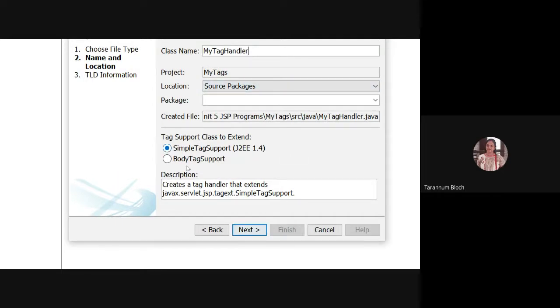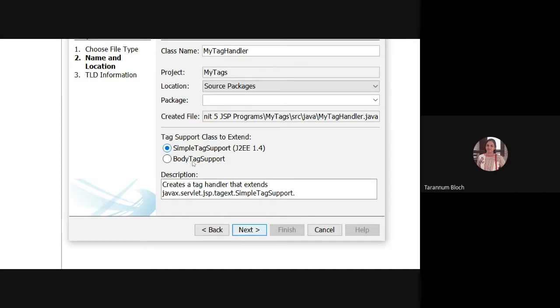And it is asking me which tag support class to extend, whether I want to go with the simple tag support. Now what is simple tag support? Simple tag support is a class which allows us to create the singular tag without body, like your BR, like your input type equal to text. There is no body for the tag, right?